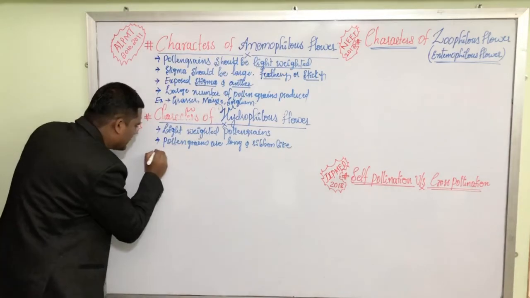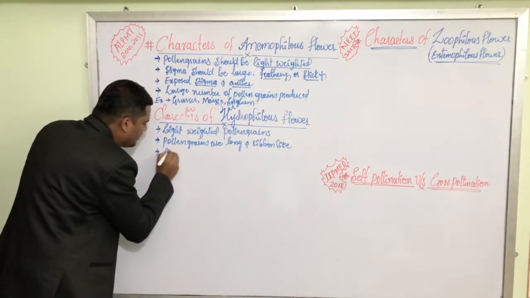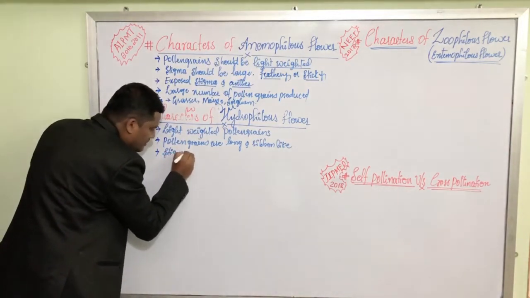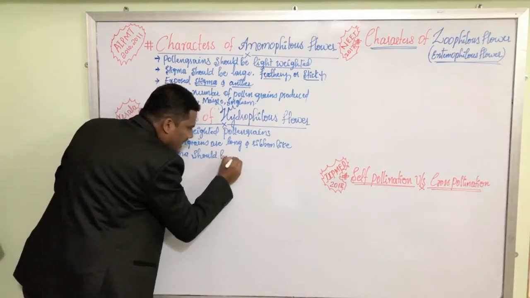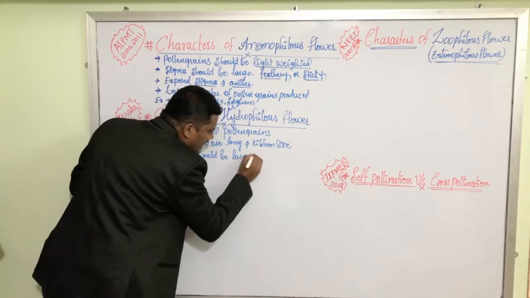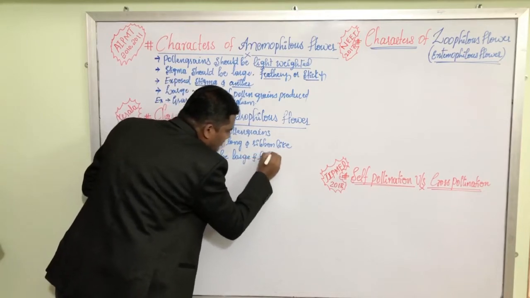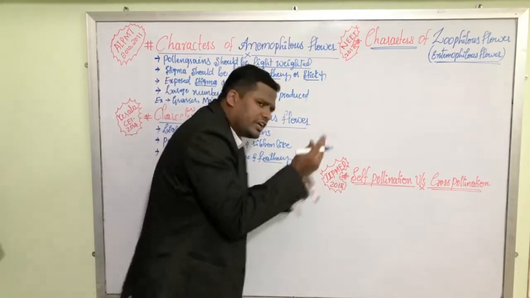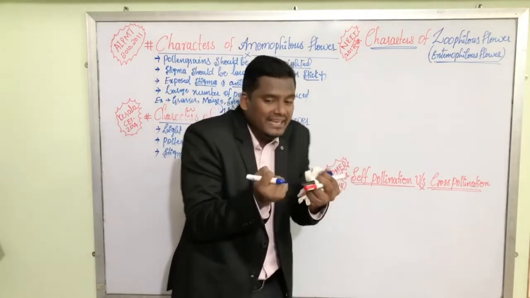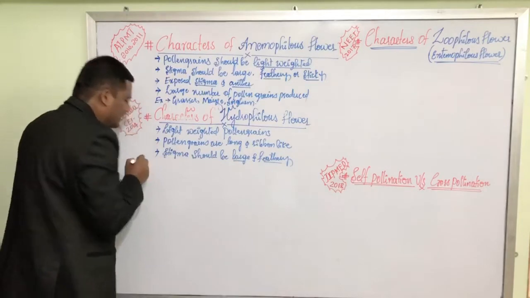And the third characteristic feature is stigma. Stigma should be large and feathery to catch the pollen grains easily. They are the characteristic features.